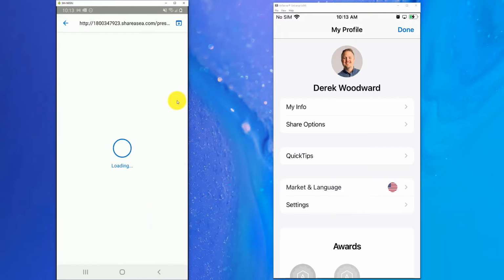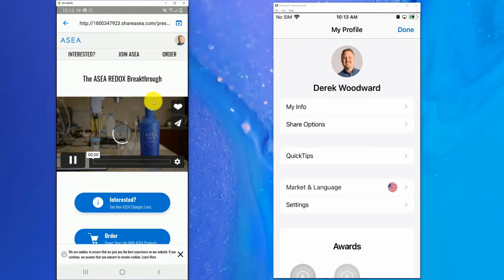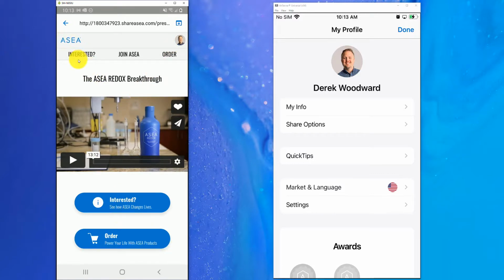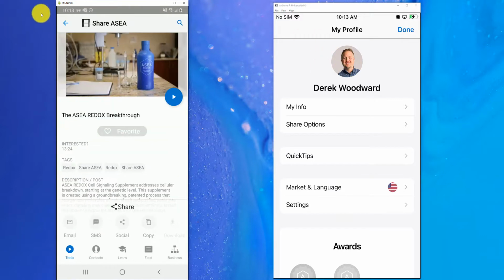All right, when you pull this up, anything that you share through the app, you're going to notice an image at the top with your image right through here. As you adjust the My Info section, that's the area that your customers or your contacts are going to see. So keep that in mind as you update your profile. You want it to look professional and you want it to look like it's coming directly from you.